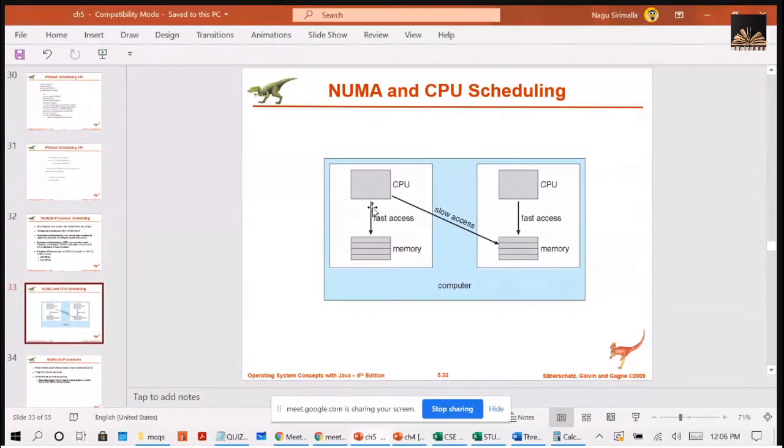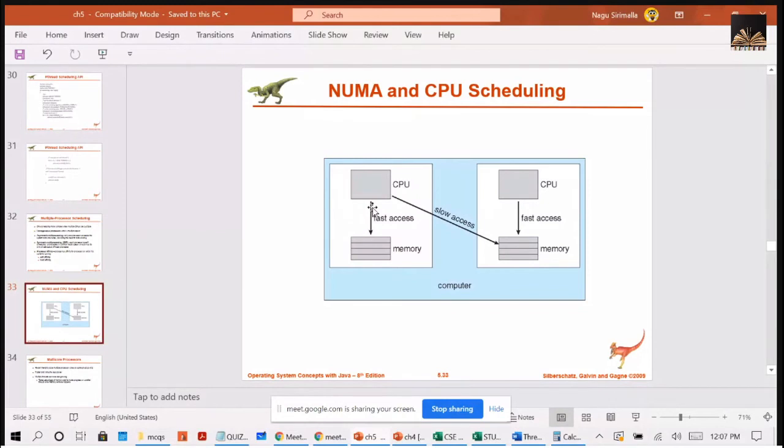Now, one more point we should consider in multiprocessor scheduling is load balancing. Load balancing attempts to keep the workload evenly distributed across all the processors in an SMP system.